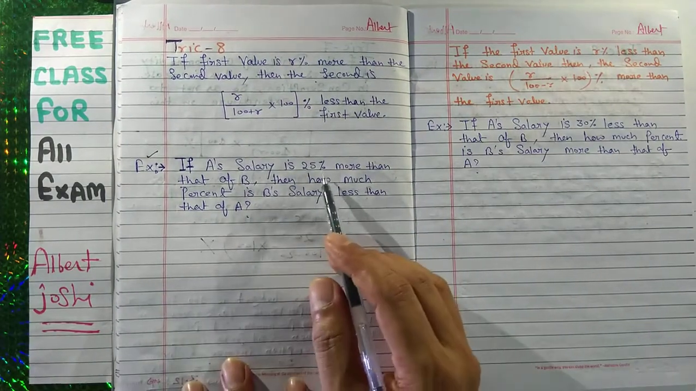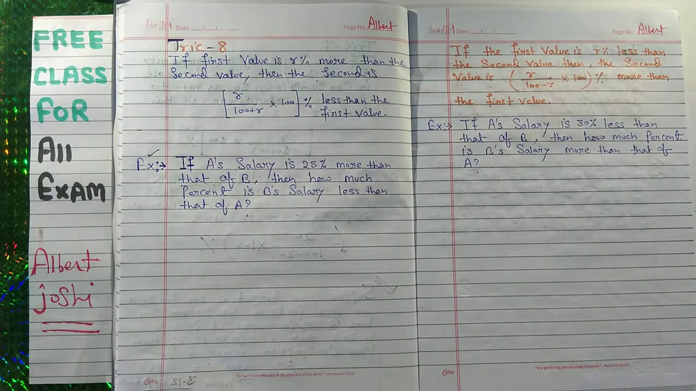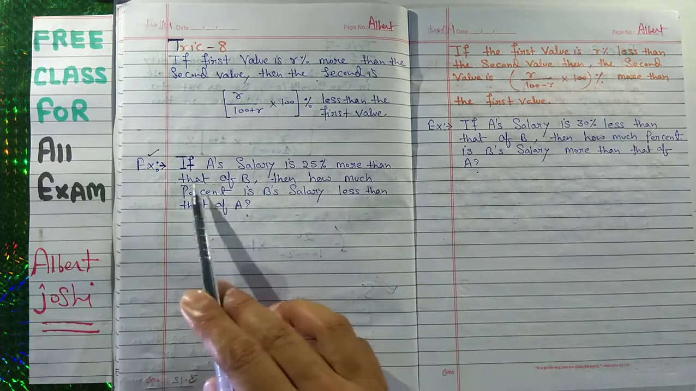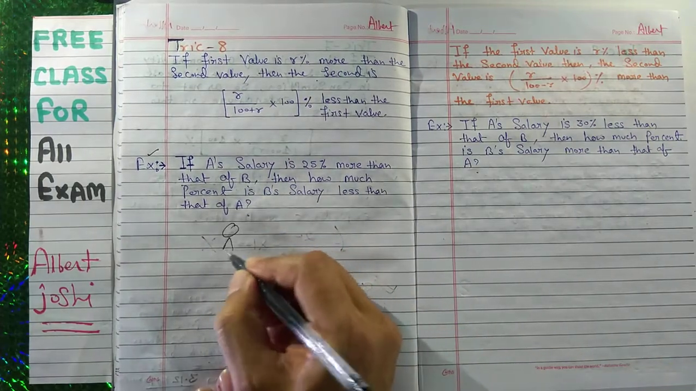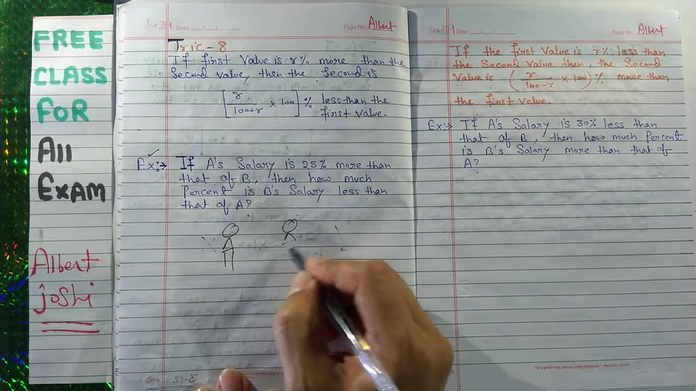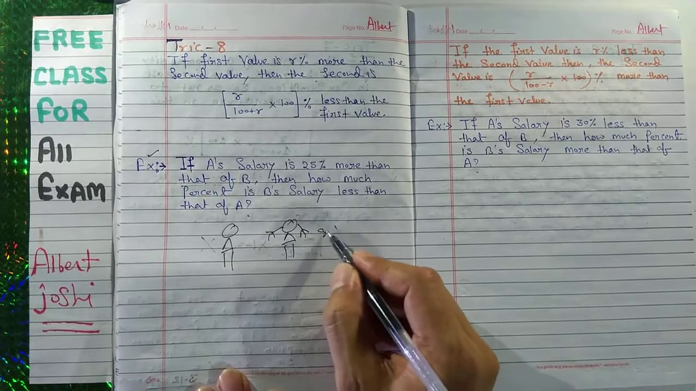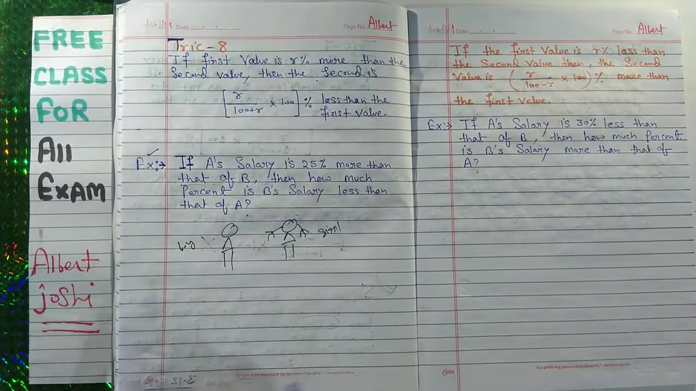We will try to explain with the help of this example. If A's salary is 25% more than that of B, suppose one is husband and the second is wife. This is the girl and this is the boy. This is husband and this is wife.